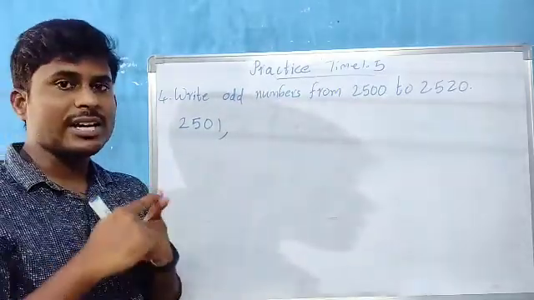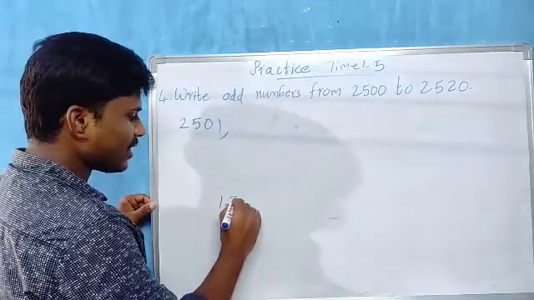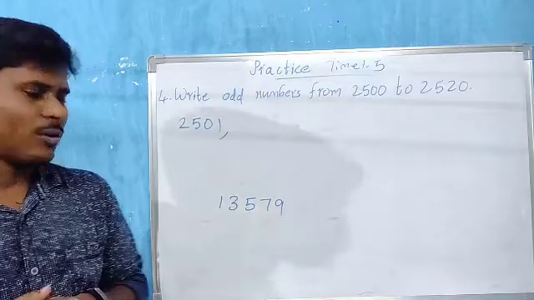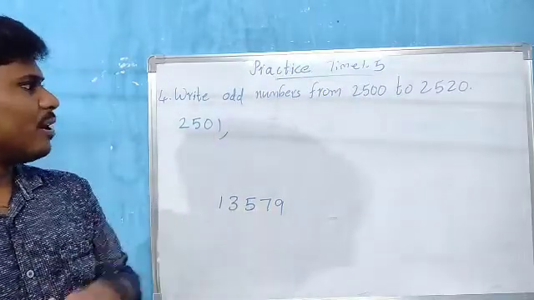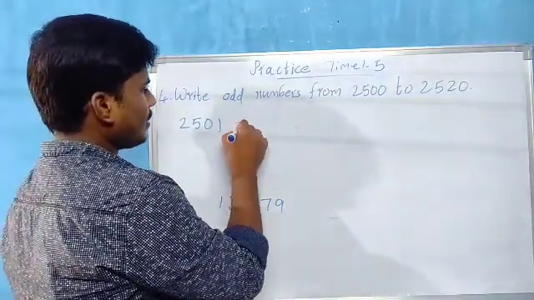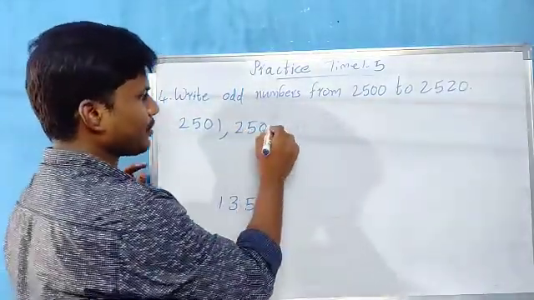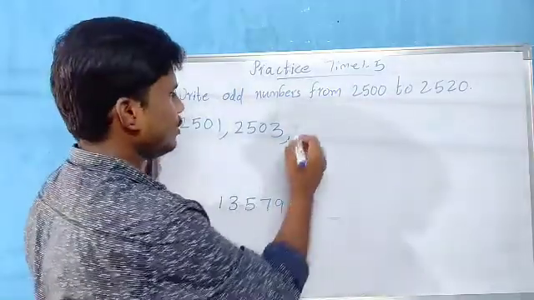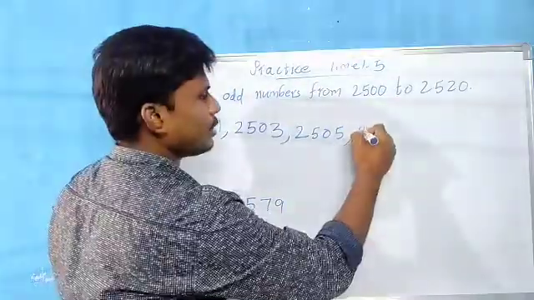So 1, 3, 5, 7, 9. It's our order. For easy identification, write like this: 1, 3, 5, 7, 9. By looking at this, we can easily form the numbers. So 1 completed. Next, in the same number, we have to change the ones place to 3: 2503, children. Next, 5: 2505. Next, 7, children.